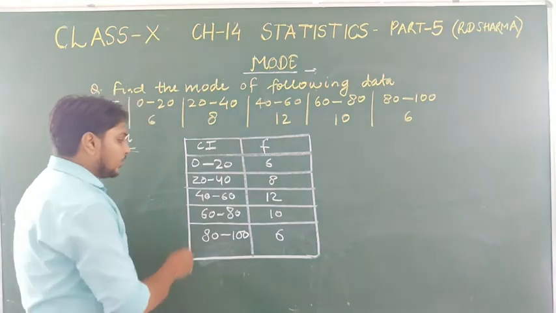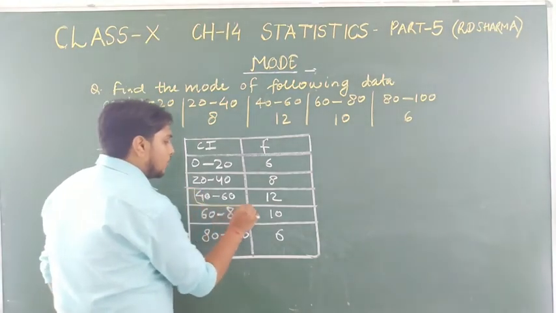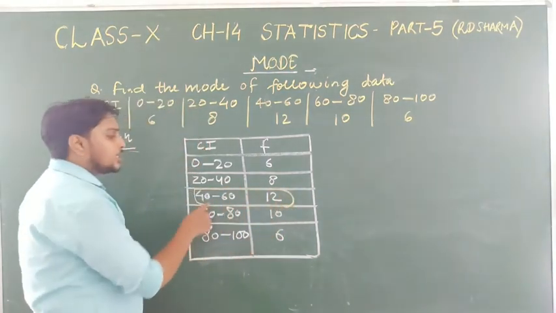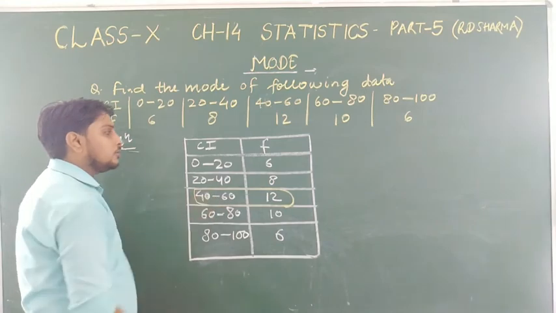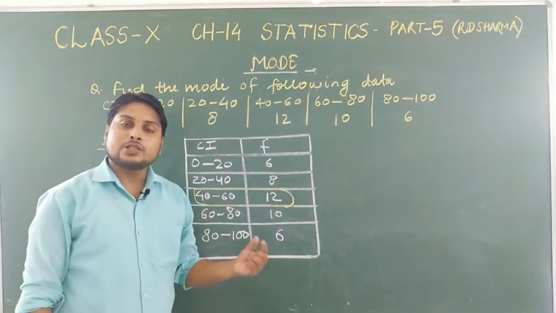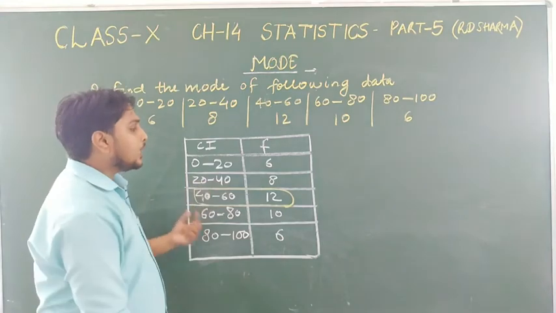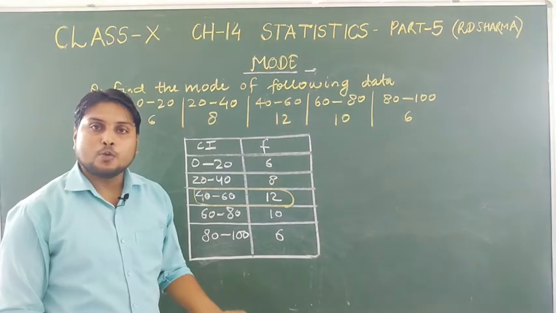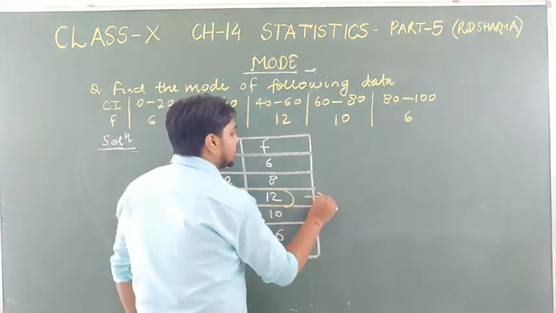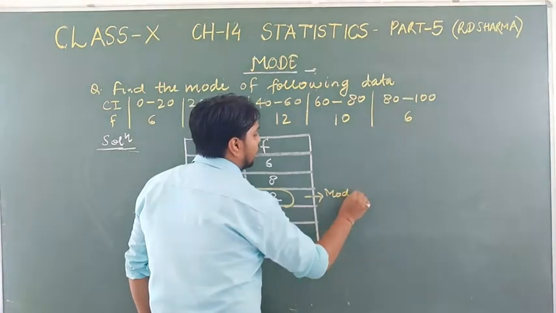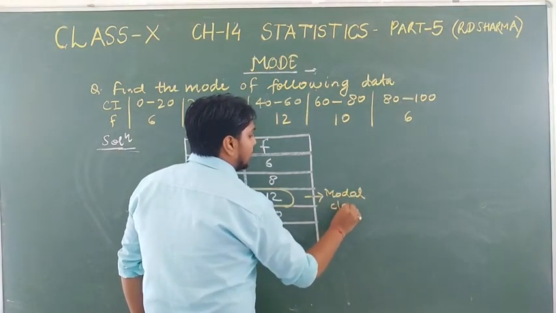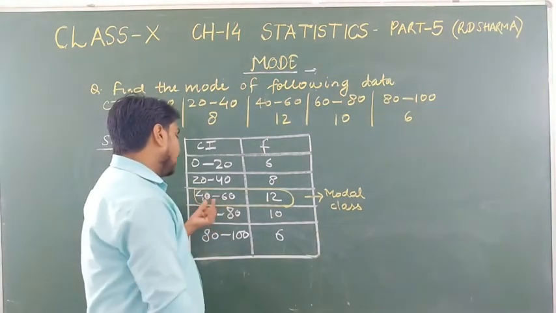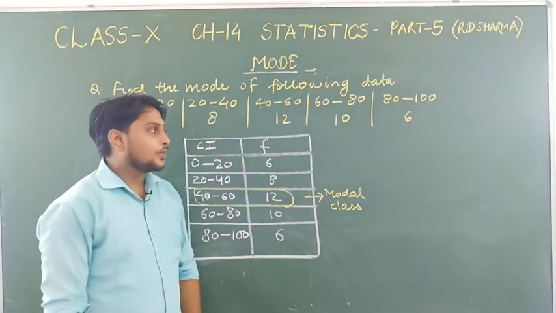Like we have done in the median type of question, where firstly we used to decide which one is our median class, here in the mode type of question, firstly we decide which one is our modal class. This class is our modal class because its frequency is maximum. So 40 to 60 is our modal class.